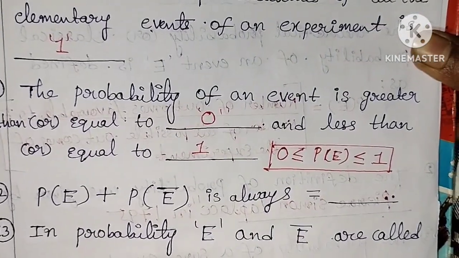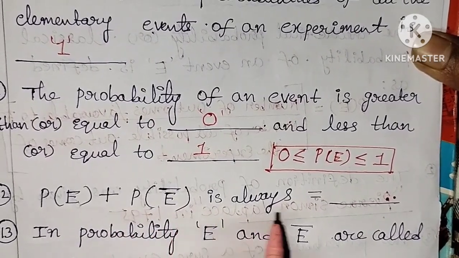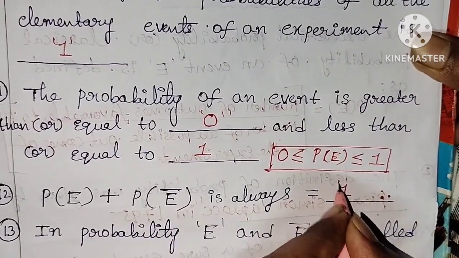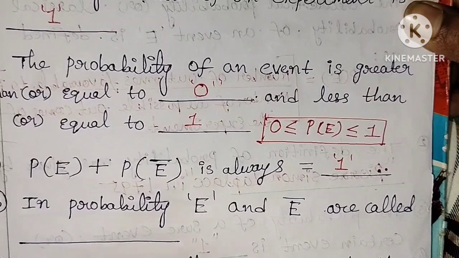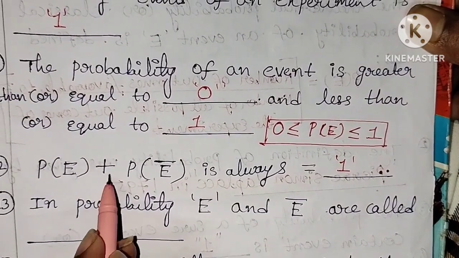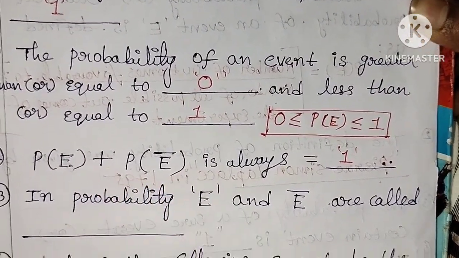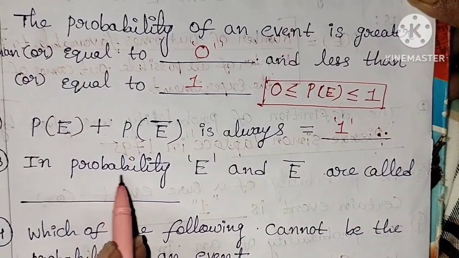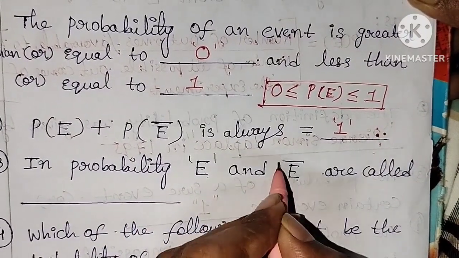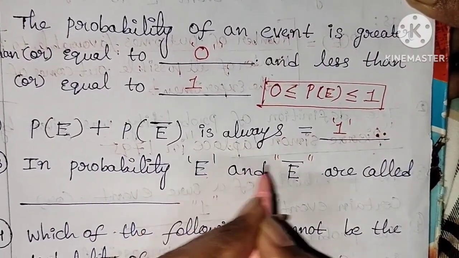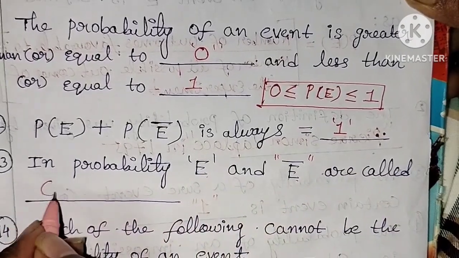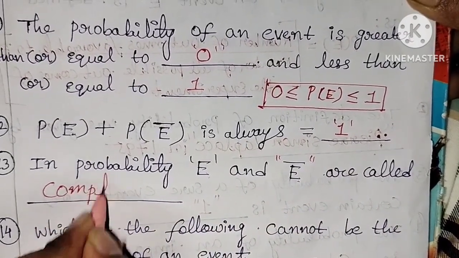P of E plus P of E bar is always equal to 1. E and E bar, the probability of an event and the probability of not E, are called complementary events.